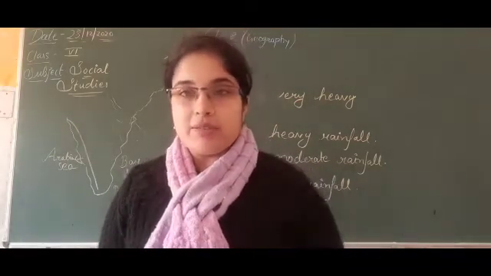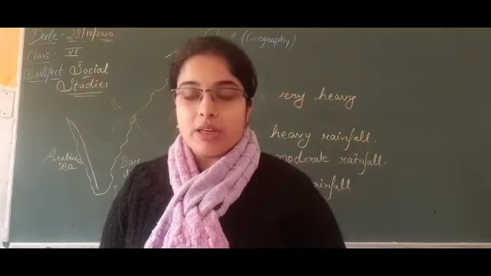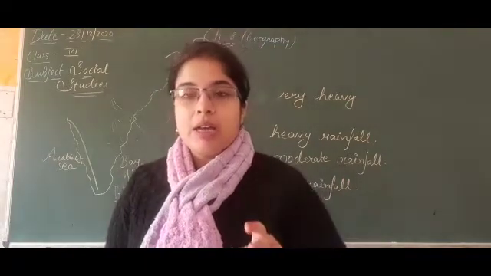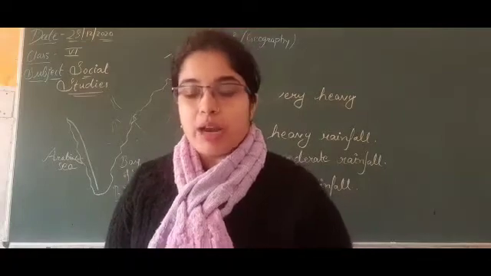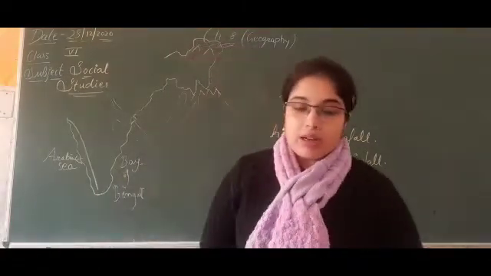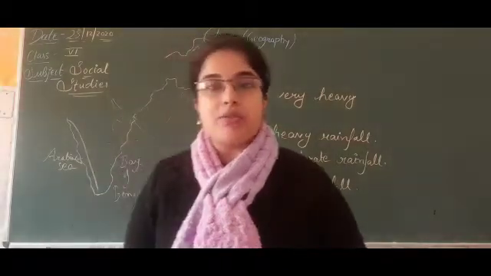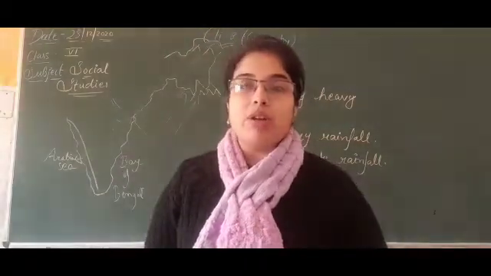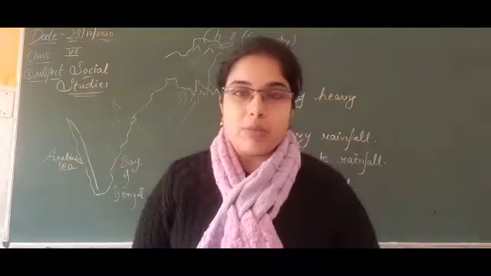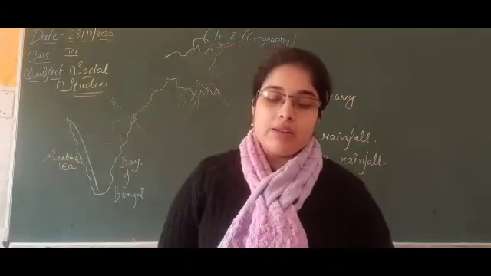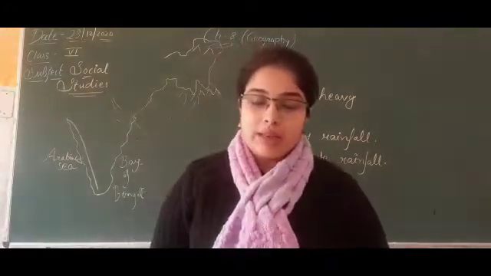Cherrapunji receives most of the rainfall, but Shillong, the neighboring area, receives about 200 centimeter, while Cherrapunji receives 1042 centimeter. That is the difference between the two regions.